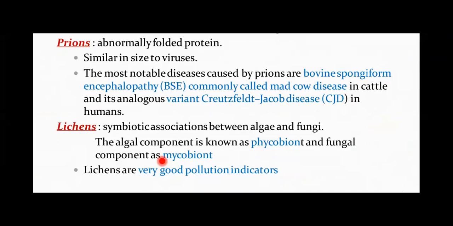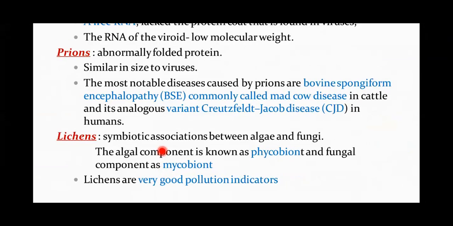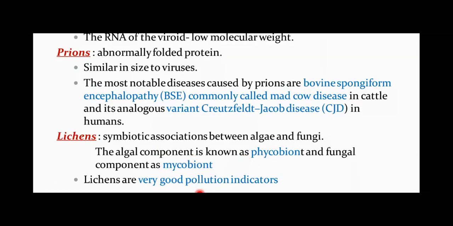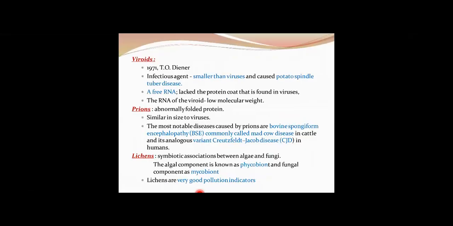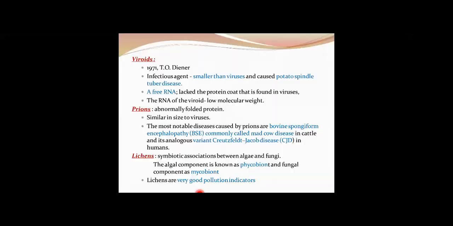Lichens, the last part. Everybody is aware of the symbiotic association between algae and fungi. The algal component is called phycobiont, and the fungal component is called mycobiont. How do they help each other? Everybody is well aware of that. An important thing is that lichens are good pollution indicators. Specifically, they are sensitive to sulfur dioxide pollution. So with this, students, we have completed the chapter Biological Classification.